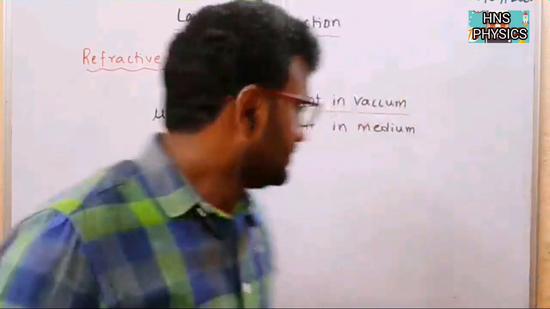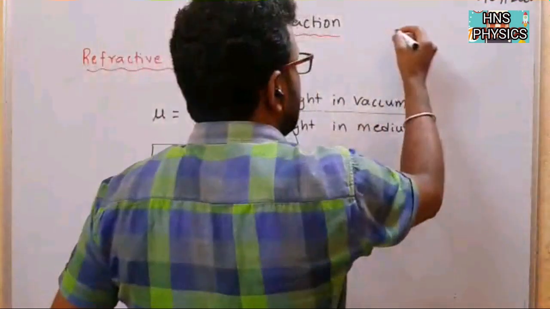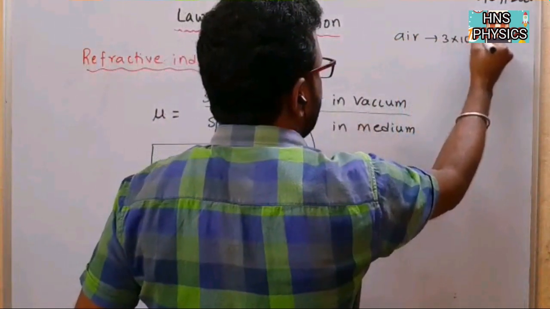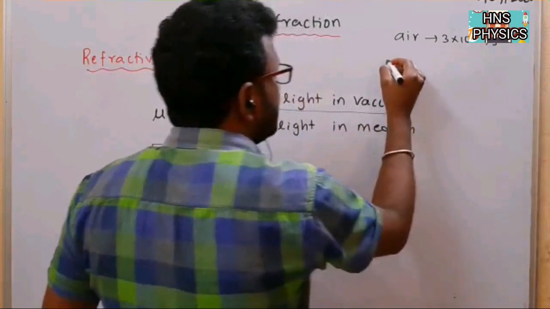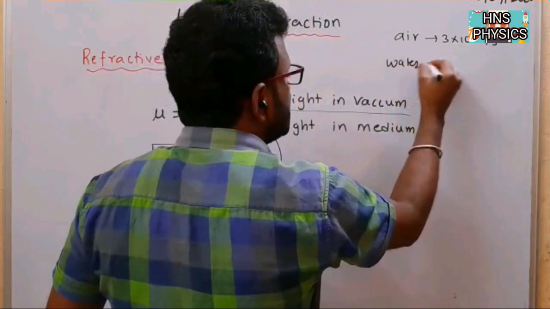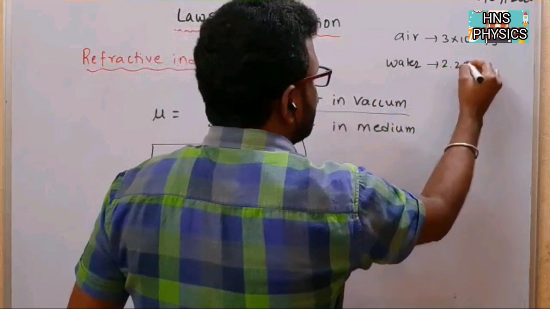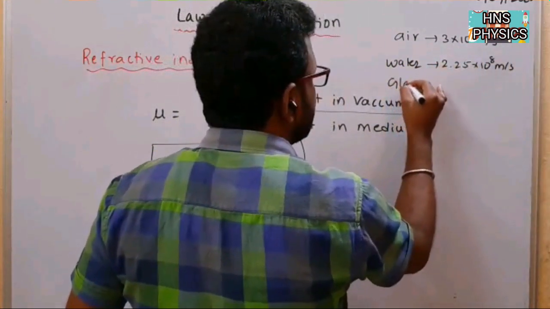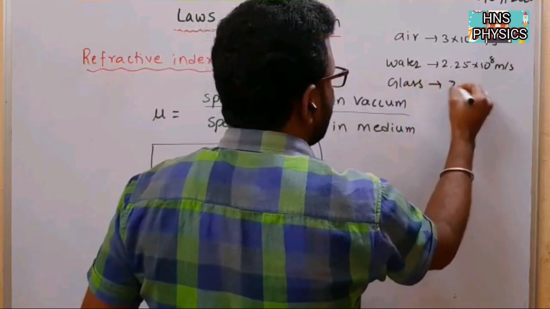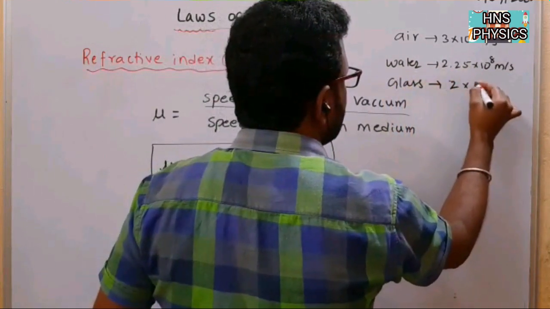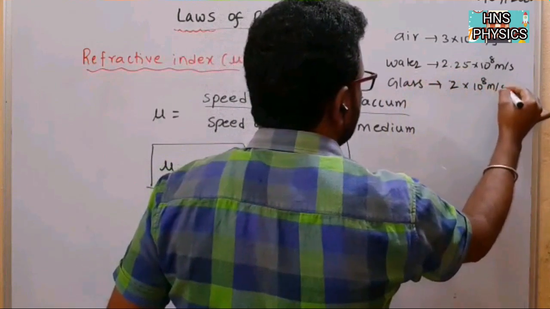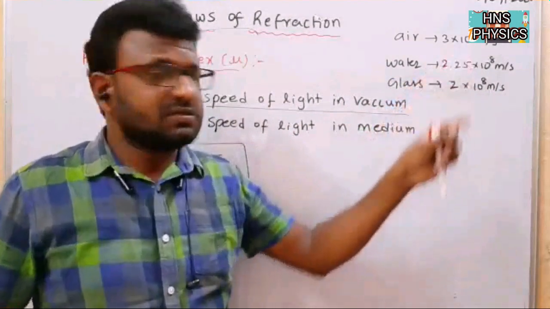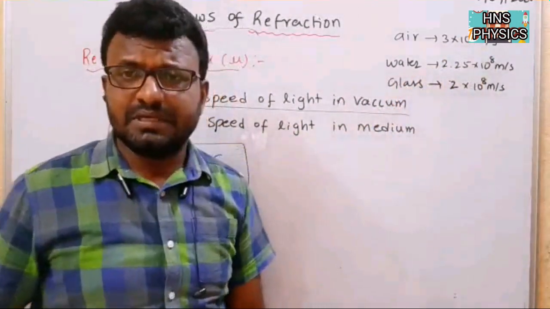Generally, if you observe, in air the speed of light is 3 into 10 to the power of 8 meter per second, in water the speed of light is 2.25 into 10 to the power of 8 meter per second, and in glass the speed of light is 2 into 10 to the power of 8 meter per second. So in different mediums the speed of light is different. These values are important for competitive exams.